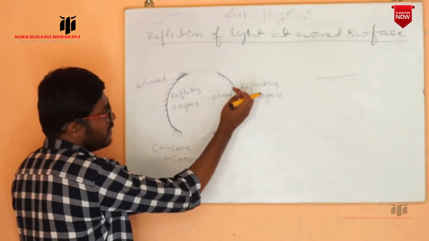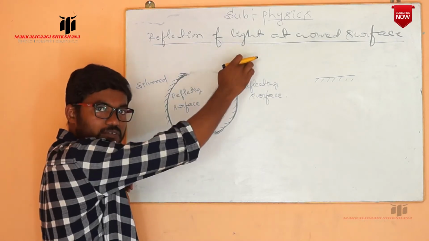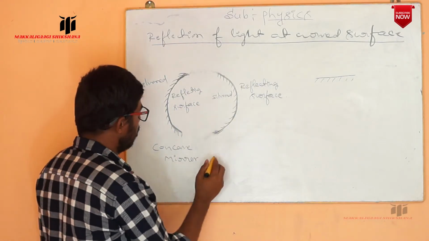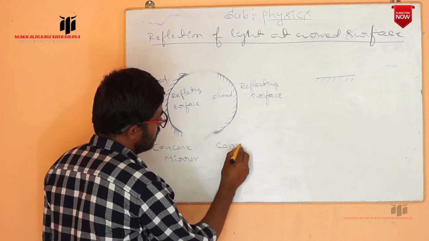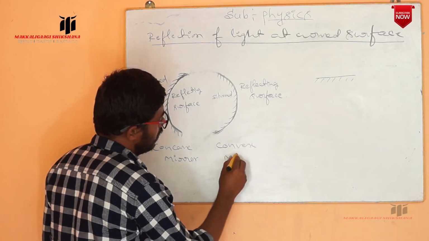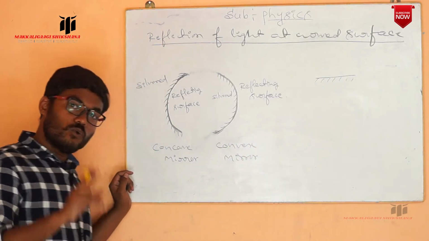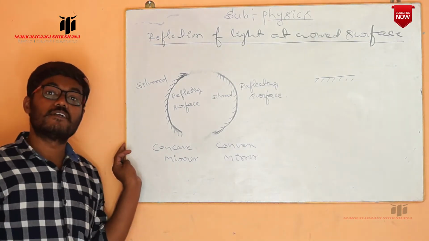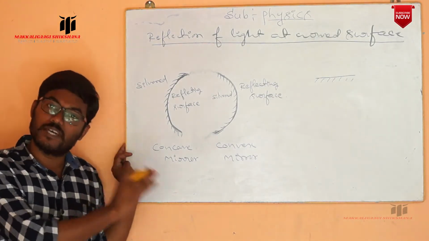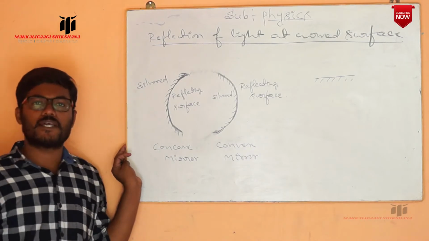The other, with the inner surface silvered and outer surface reflecting, we call a convex mirror. These are the two types of spherical mirrors.